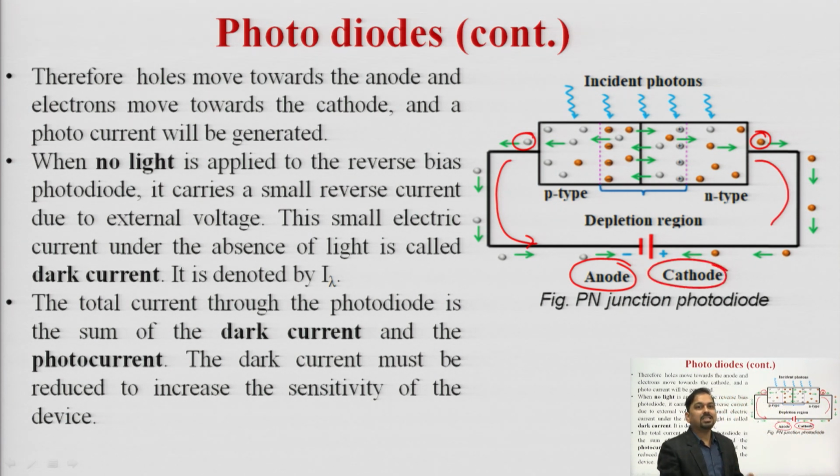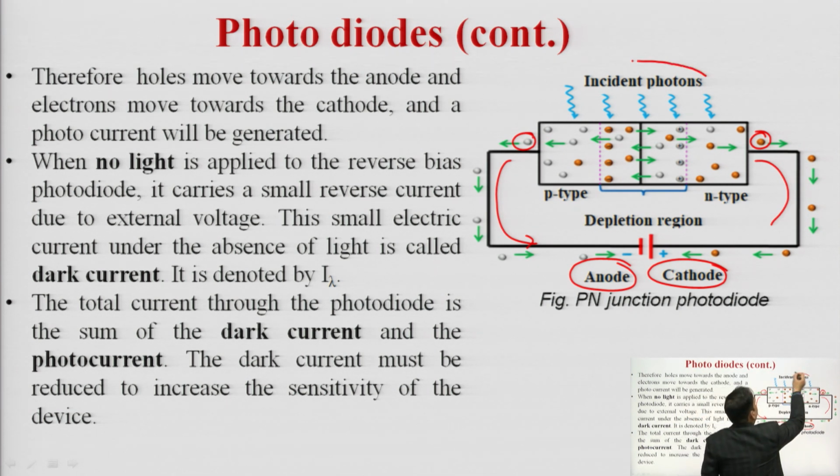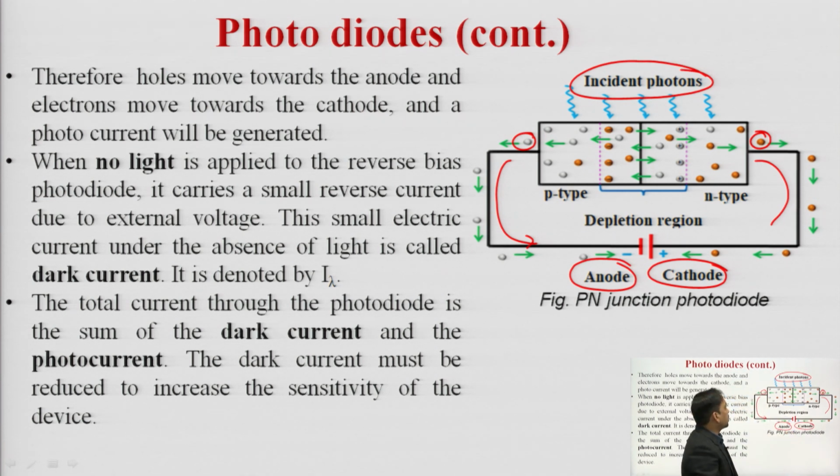Now how are these charge carriers generated? These charge carriers are generated when the incident photons strike this particular region, which, as we are already aware, is known as the depletion region. Due to this, electron and hole pairs are generated inside this region, and as a result these holes are attracted towards the anode and electrons are attracted towards the cathode.